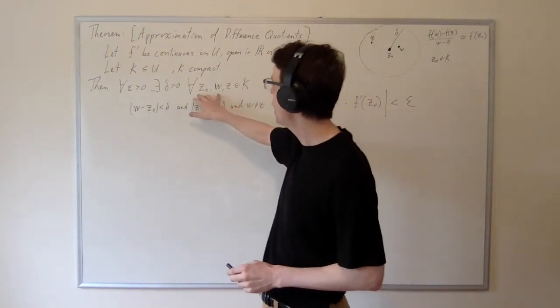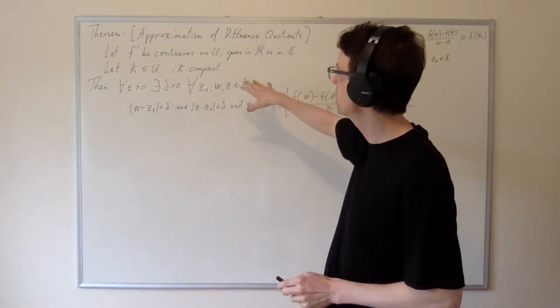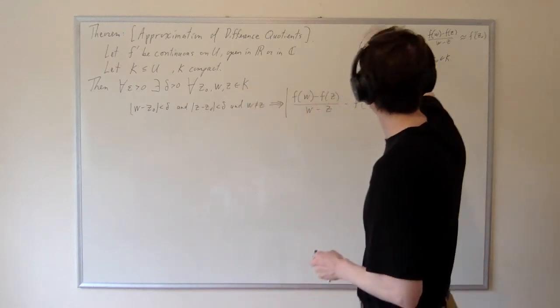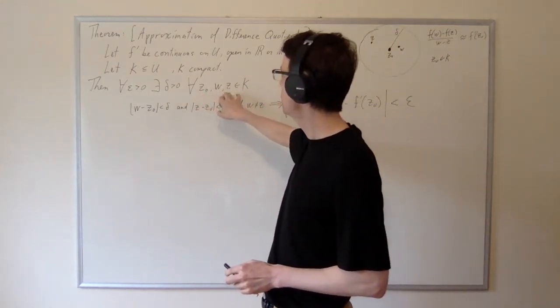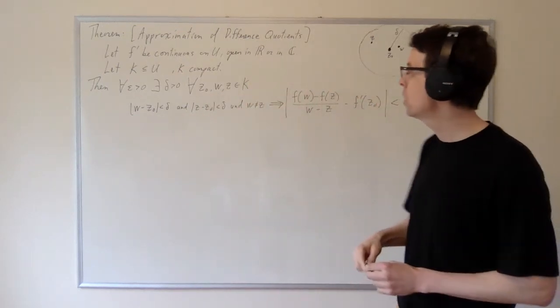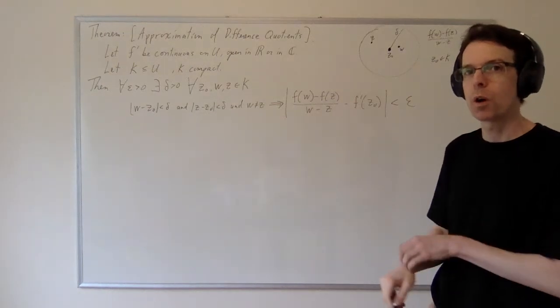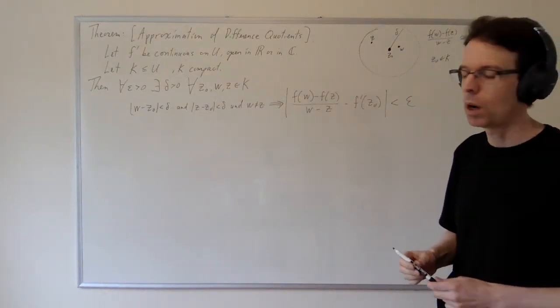And then that delta applies to all the scenarios across the compact set K. It applies equally across every picture like this, to all Z0, W, and Z, so long as these conditions are met about them. And so that makes this a very uniform approximation tool, and that's really where its power derives.